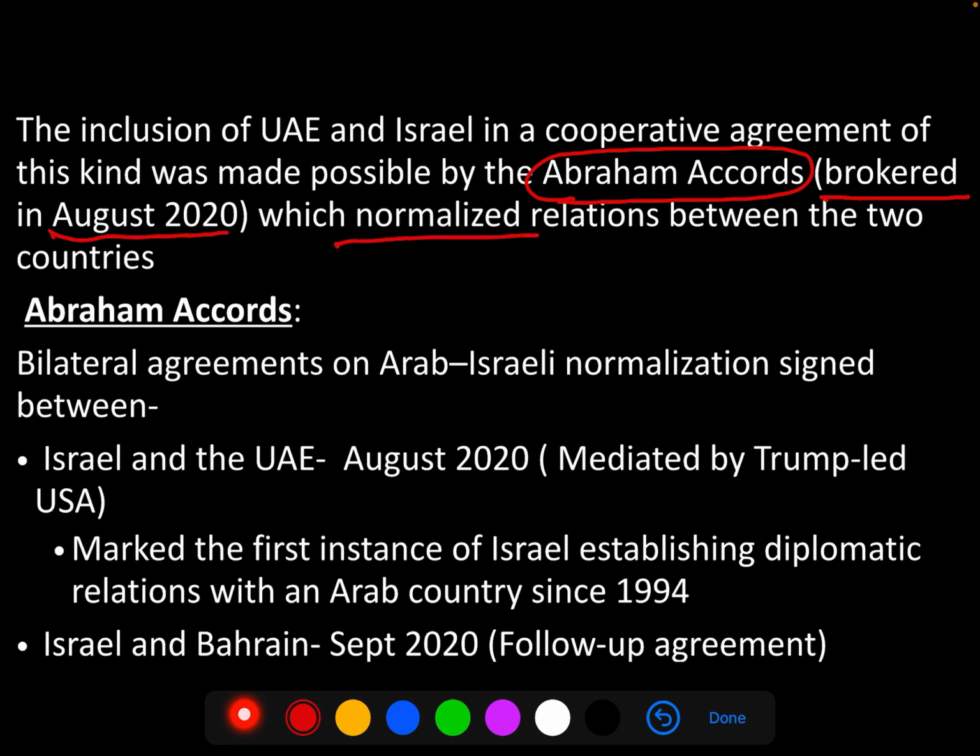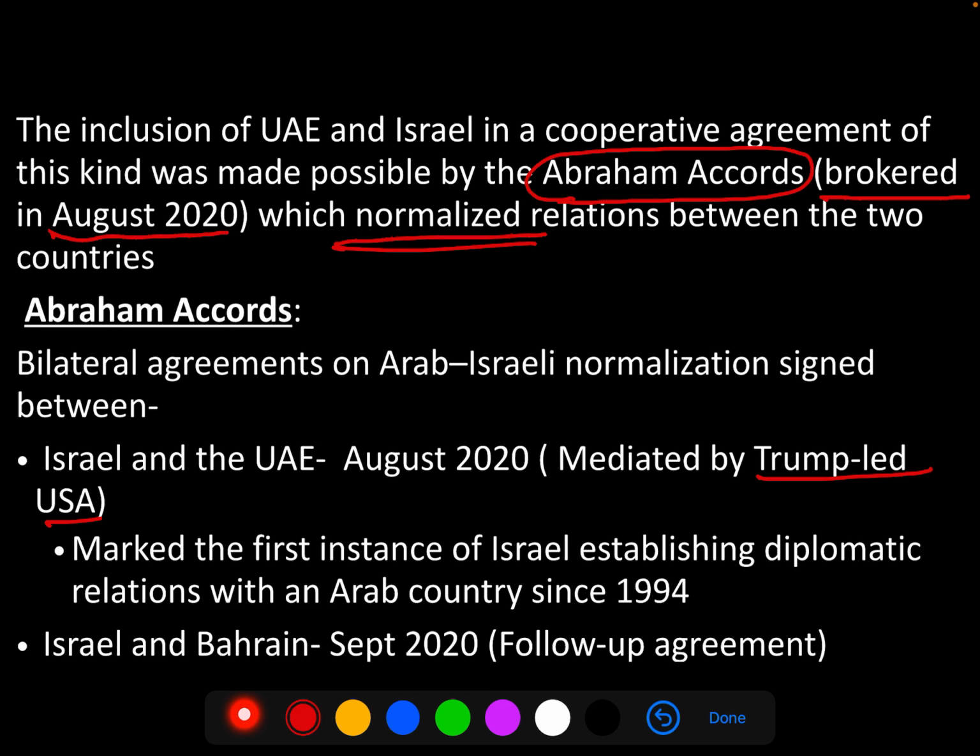Normalize is very, very important. As we mentioned before, the Arab-Israeli conflict has been ongoing for some time. So it's not possible that any normal person could have mediated such a transition to a normalized relationship. Now, this was made possible by Trump-led USA.